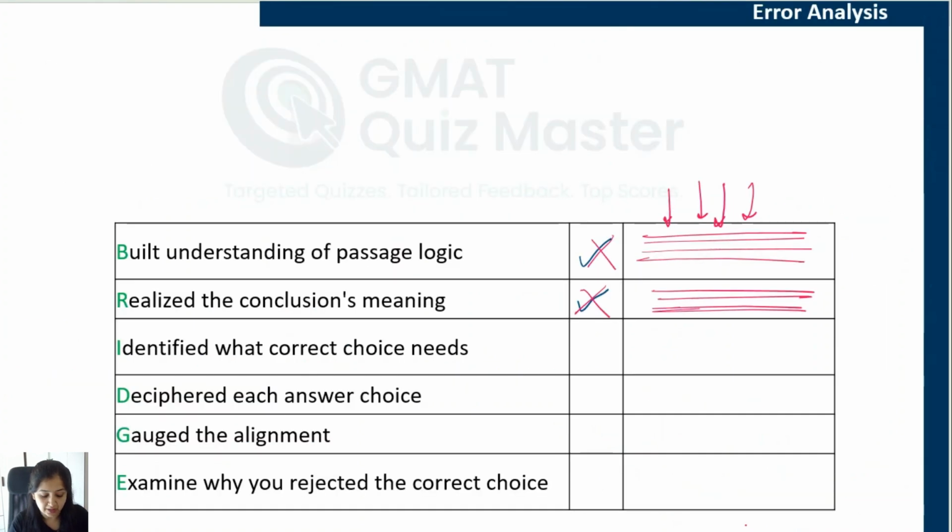Now let's come back to our bridge table. If you were able to identify what the correct answer choice needs to convey, mark a tick here. However, if you skipped the step, or if your understanding here was incorrect, mark a cross here. Most likely, if your understanding was incorrect, it can be because you did not understand the conclusion correctly. That it is not just about the range being enlarged, it is about the range being enlarged by being extended northward. It's not that they are shifting somewhere else, that is not allowed. Any other way of extending the range is not allowed. So if that confusion was there, your understanding of what the correct answer choice needs to convey will be incorrect, and you need to mention the exact reason here.